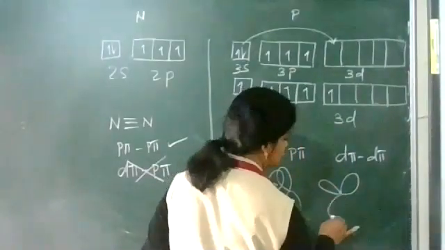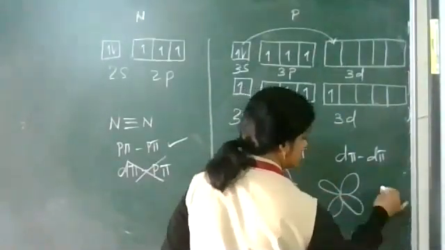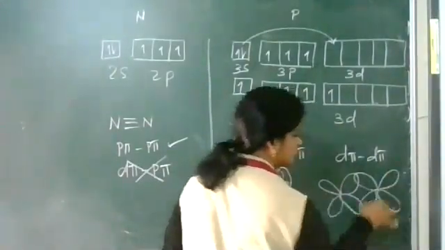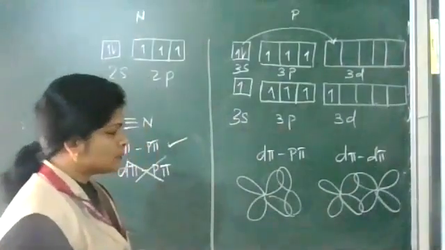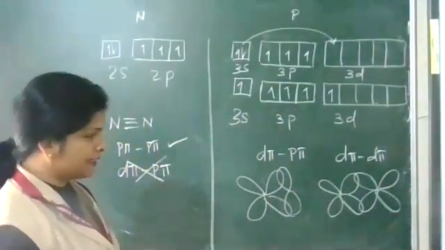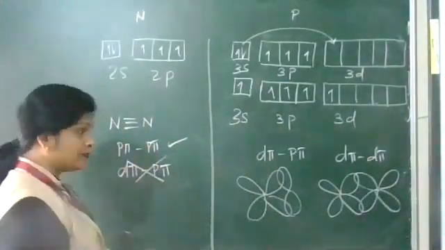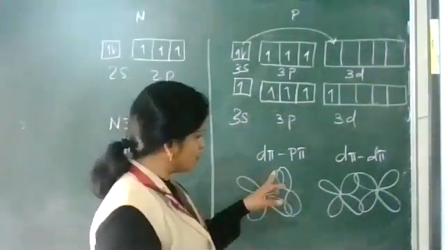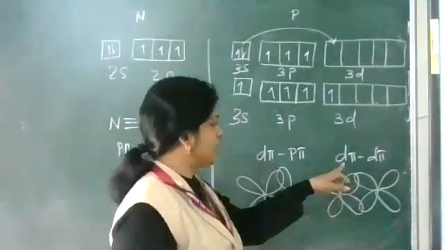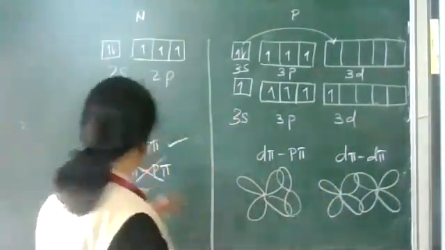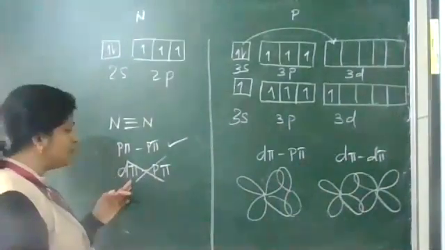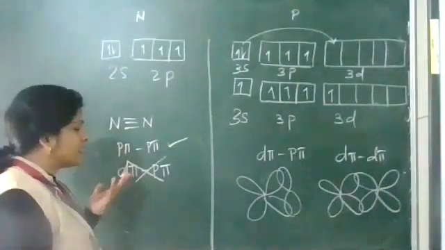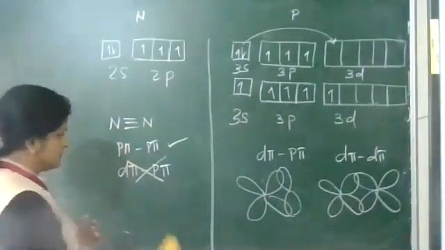So phosphorus can form d-pi p-pi bonding and d-pi d-pi bonding also, but nitrogen cannot form d-pi p-pi bonding. Why? Because nitrogen doesn't have d orbitals.